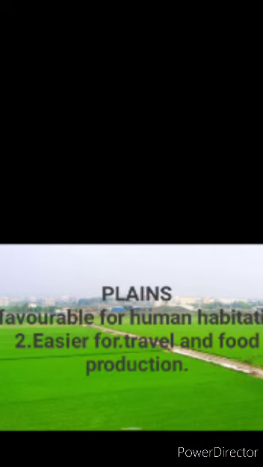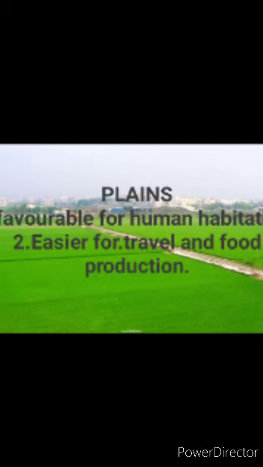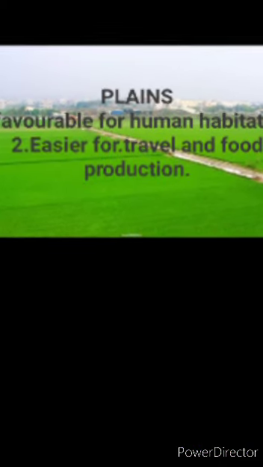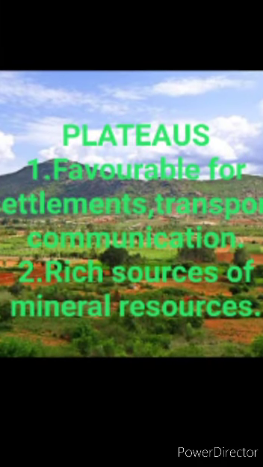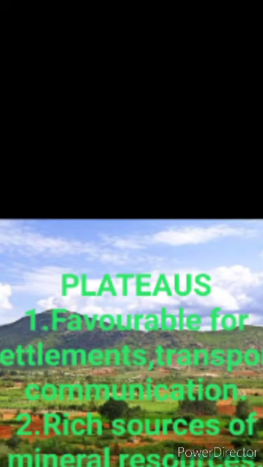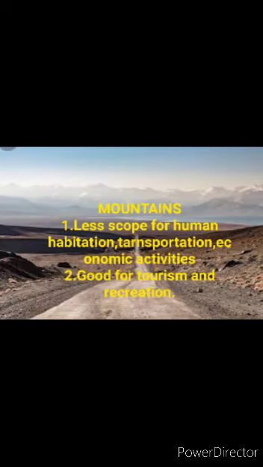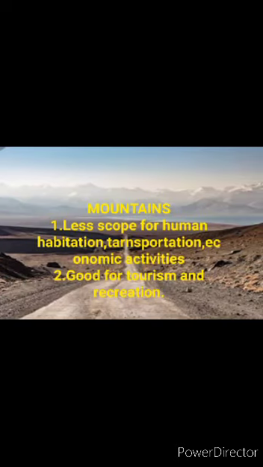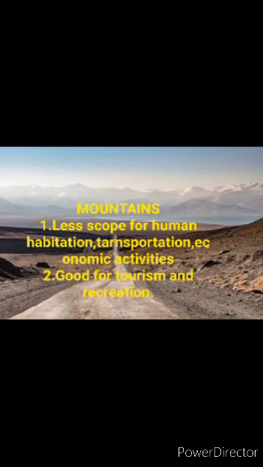Let us discuss the three topics, that is plains, plateaus and mountains. The first topic is plains, which are favorable for human habitation, and are easy for travel and food production. Next is plateaus, which are favorable for settlement, transport, communication, and mineral resources. Mountains have less scope for human habitation and transportation, but are very good for tourism and recreation.